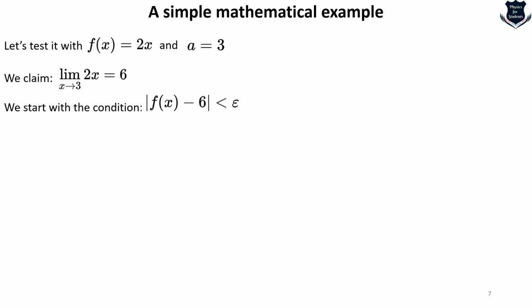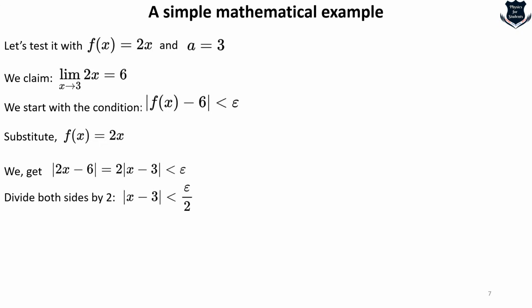Now, if I want to test this further, for example with the function f of x equals 2x and a equals 3, we will claim this limit. Is this true? If we start with the condition that this is less than epsilon and substitute f of x equals 2x, we get this value. If we divide both sides by 2, we get this.